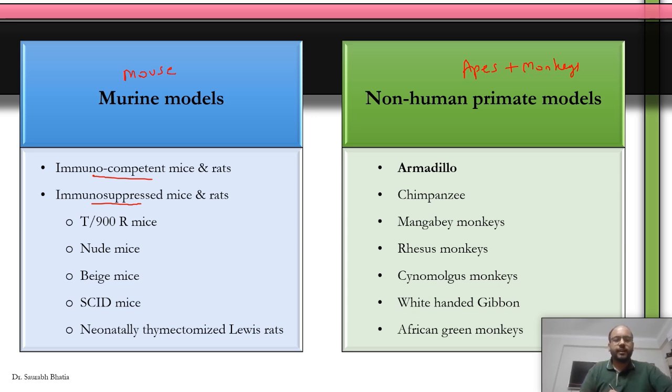Examples of immunosuppressed mice are T900R mice, nude mice, beige mice, SCID mice, and neonatally thymectomized Lewis rats, also known as NTLRs. Okay, coming to non-human primate models, we have the armadillo. Remember, the armadillo is the most important animal model of leprosy that we use. Clear? Other non-human primate models are chimpanzee, mangabey monkeys, rhesus monkeys, cynomolgus monkeys, white-handed gibbon, and African green monkey. So remember these names, okay? Let's move forward.